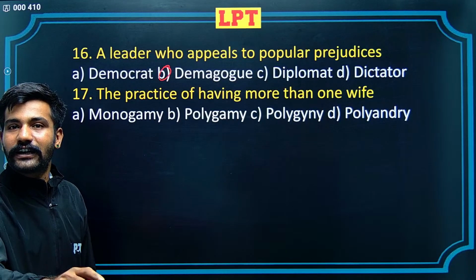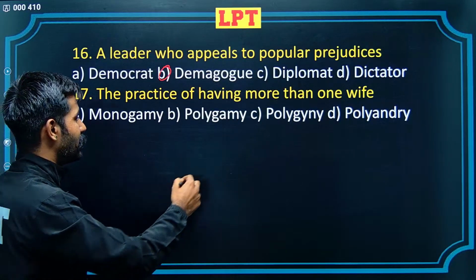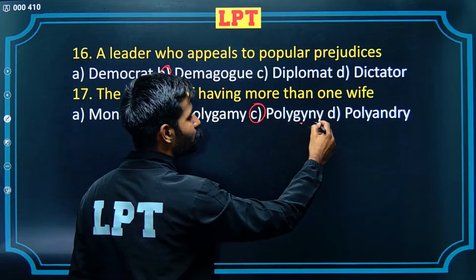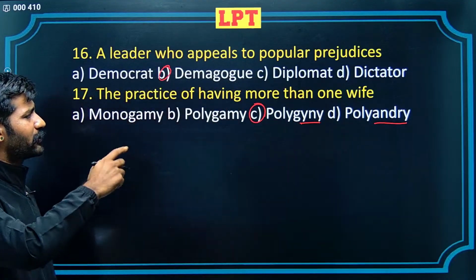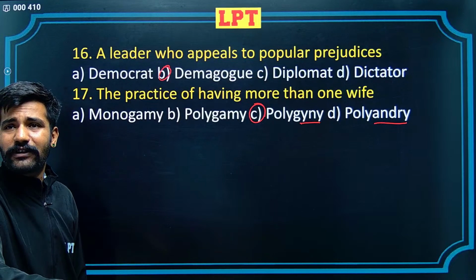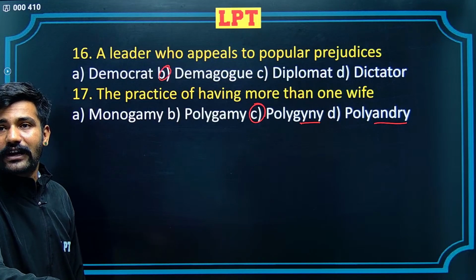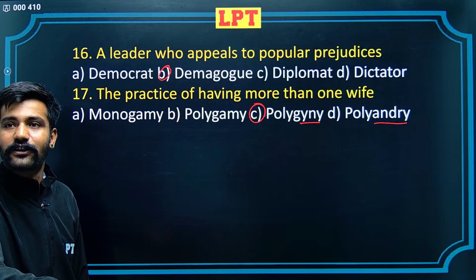So the correct alternative here is polygyny. Gyne refers to women. Andry would refer to male. So here specifically, a person having the practice of having more than one wife is explained. So polygyny is the correct alternative.